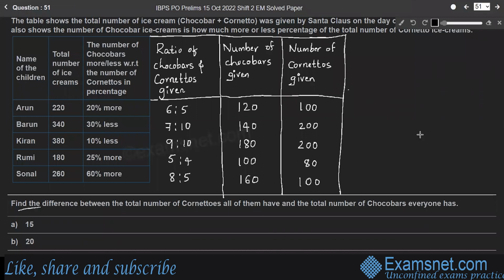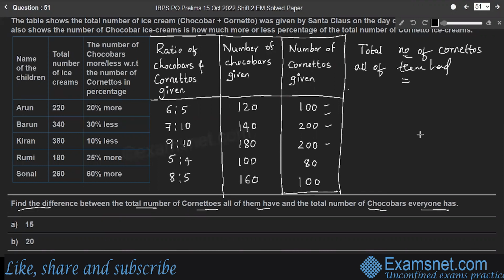Question 51. Find the difference between the total number of cornettos all of them have and the total number of chocobars everyone has. Here, the total number of cornettos all of them had is equal to the number of cornettos each person has. So 100, 200, 280 and 100. So totally it is 680, right? So add all these numbers.